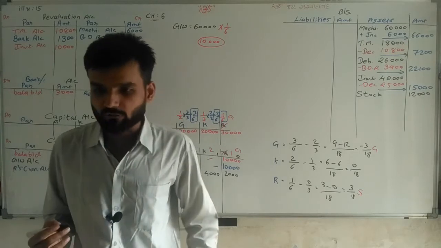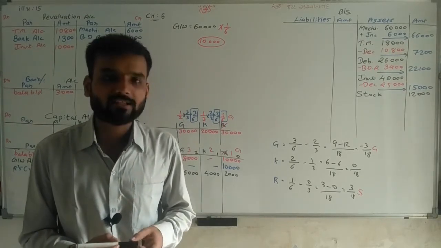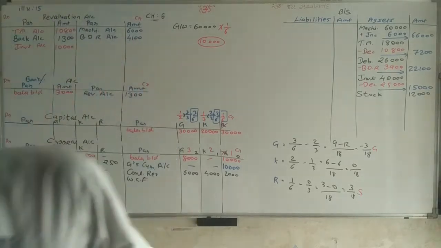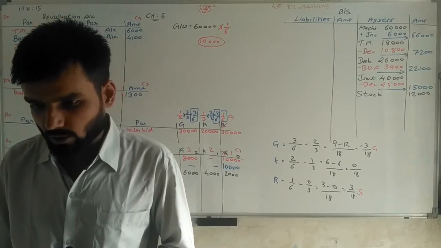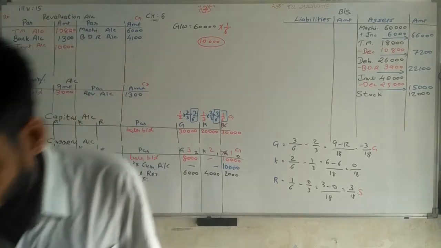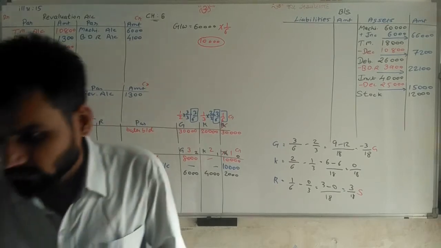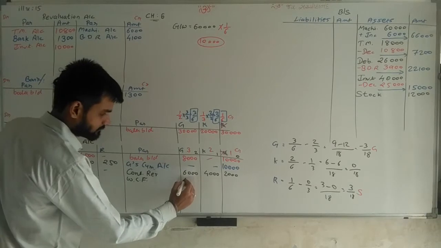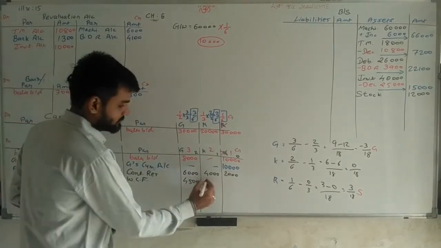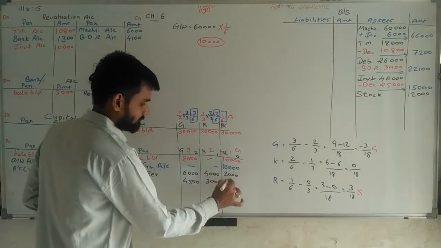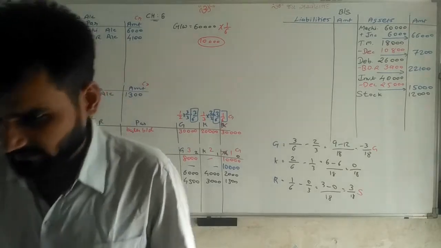Now here workman compensation fund is given 9,000 rupees. Now this 9,000 we are distributing among the partners and getting the answer. Workman compensation reserve answer is 4,500, 3,000, 1,500. That's it. Going ahead.